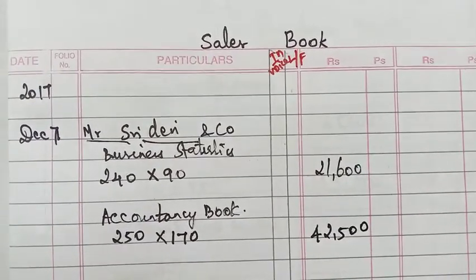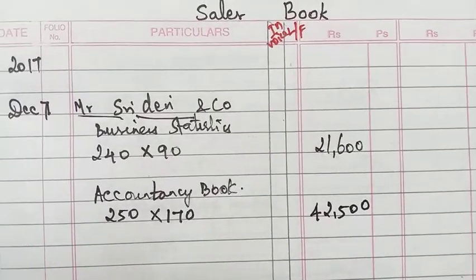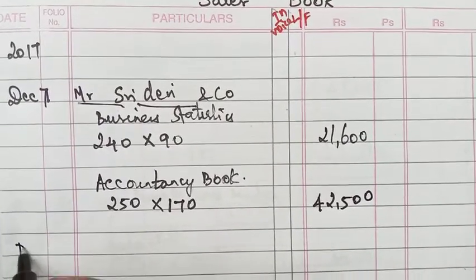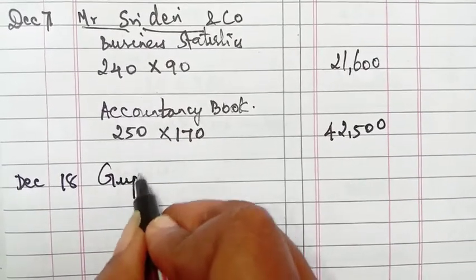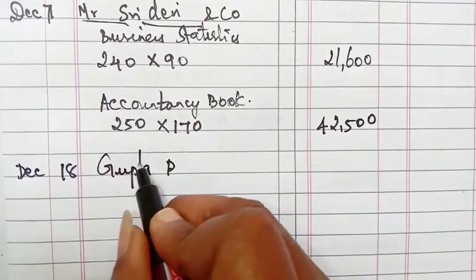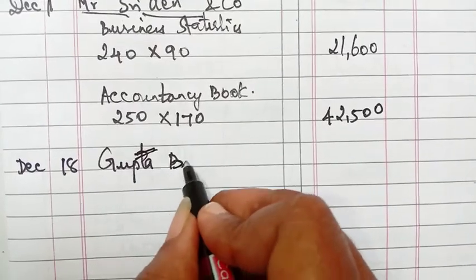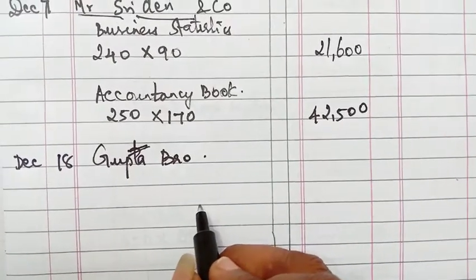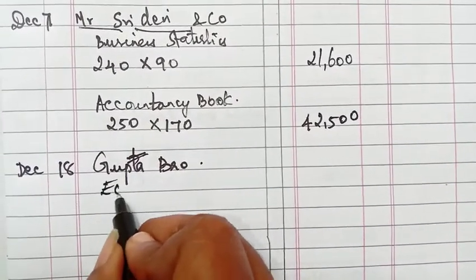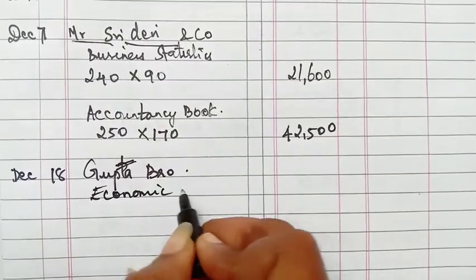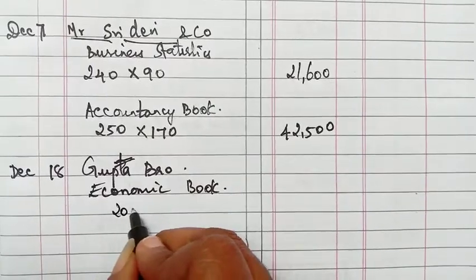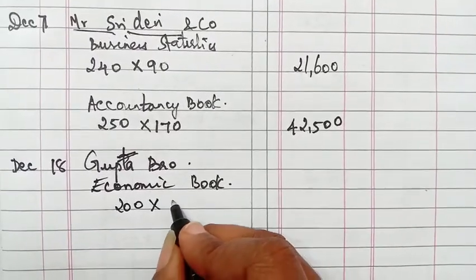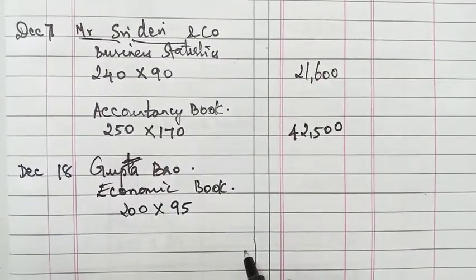If you multiply this we are getting 42,500. So next is December 18, you can see Gupta Brothers. There we are buying an economics textbook. How many copies? 200 copies into 95 rupees each.